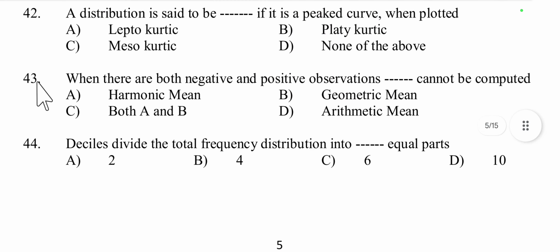Then question number 43. When there are both negative and positive observations, dash cannot be computed. Harmonic mean, geometric mean, arithmetic mean, or both harmonic and geometric mean. So when there are both negative and positive observations, then we can't measure harmonic mean, and we can't measure geometric mean, but we can calculate arithmetic mean.